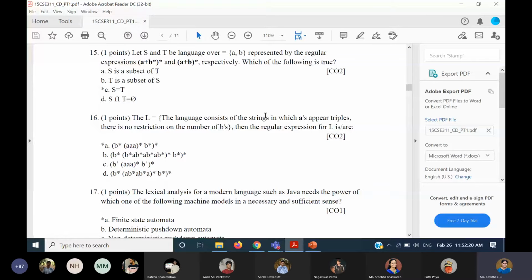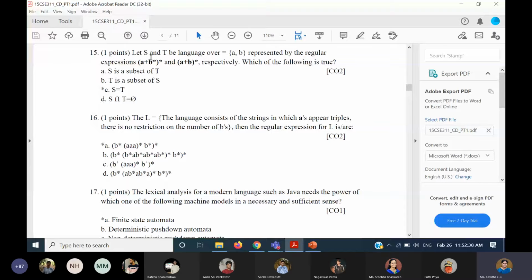Whatever you take, you list out the strings. Whenever you want to check for equivalence, you have to list out the strings and see whether the same set of strings are accepted in the first regular expression and the second regular expression. That is how you have to verify.